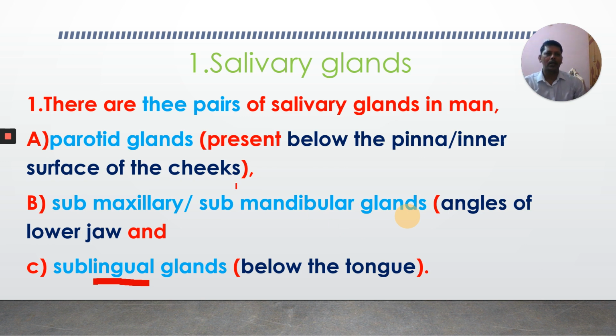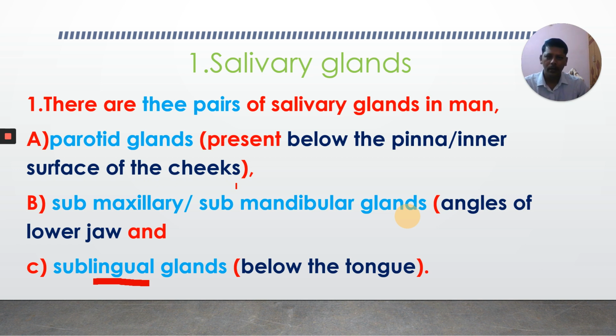How many pairs of salivary glands are present? What are they? Okay, how many pairs? Three pairs. Name them. Parotid glands, submaxillary. We have a 2 marks question also on this one. Parotid glands, where are they? Present below the pinna, inner surface of the cheeks.